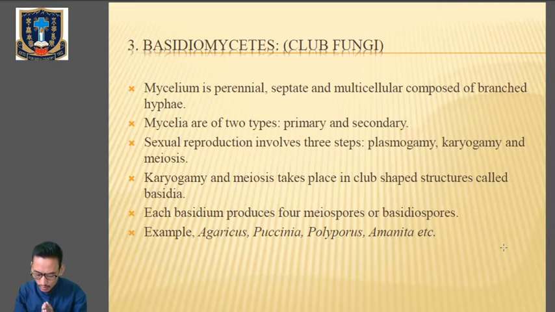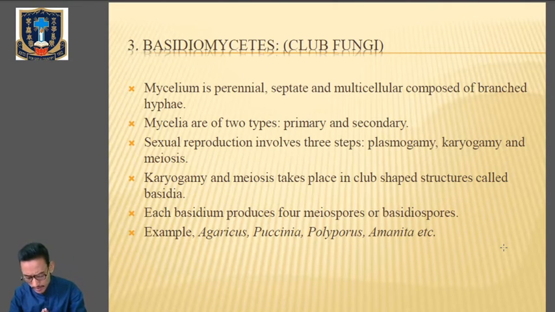Okay, so let's check out the characteristics of Basidiomycetes. The mycelium is perennial. Now what does perennial mean? Kindly note down the meaning of perennial. It means having a life cycle of more than 2 years. Septate means presence of septum or wall in the hyphae, and multicellular composed of branched hyphae. So perennial means living more than 2 years. Septate means presence of septum or wall, and it's multicellular.